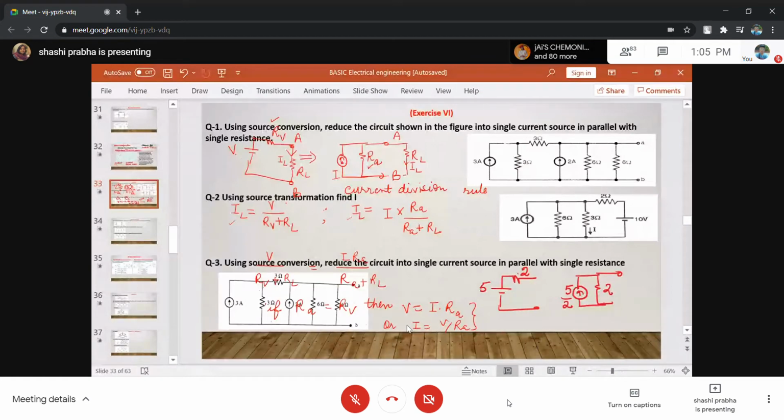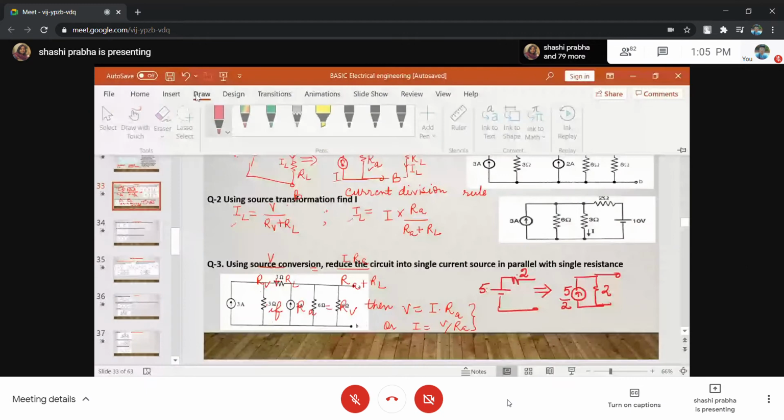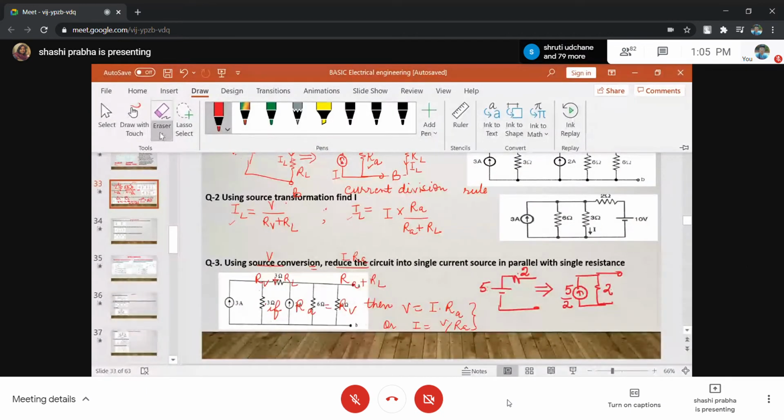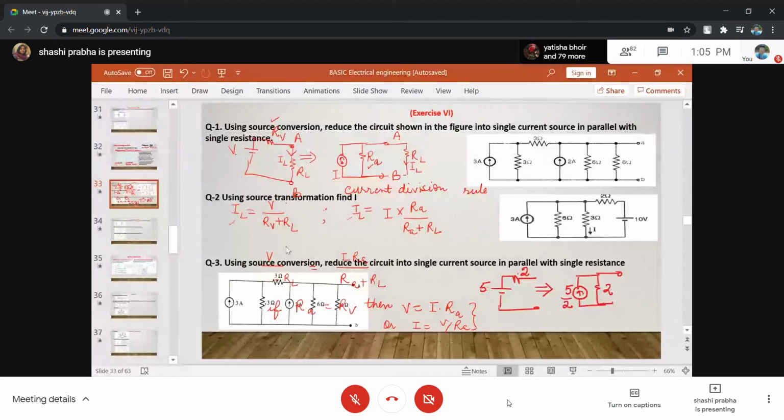What about the current? Voltage divided by resistance. So this is 5 upon 2. This is the conversion. That's what you have to remember, and this is called as source conversion. Okay, derivation नहीं आता है इसका. Only thing is you have to learn the technique how to convert.